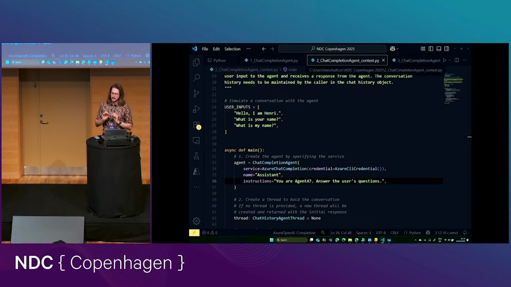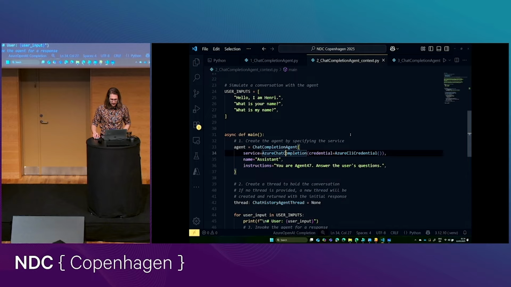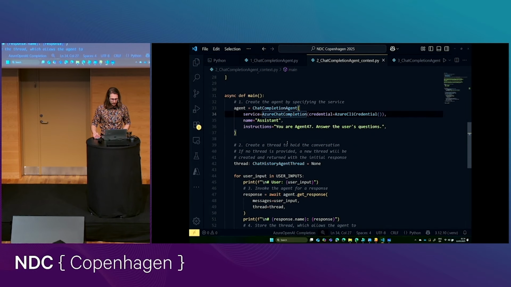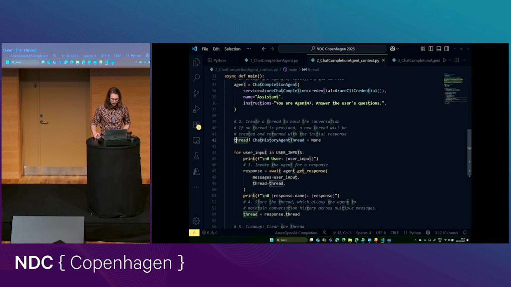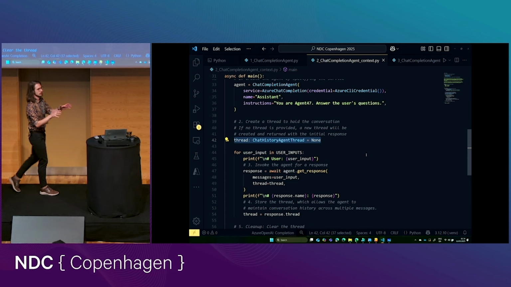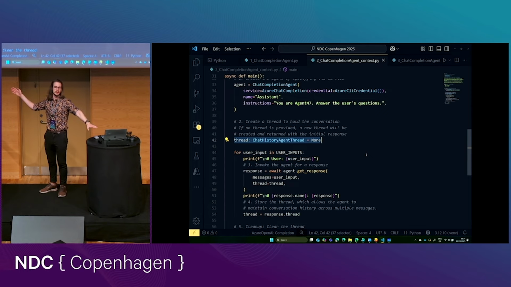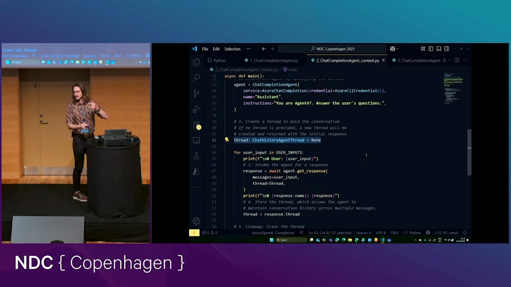Semantic Kernel gives us a nicer, slightly easier way to do this, because so far we're creating this agent exactly like how we did in the previous example. The only difference now is that we are creating a thread. And this thread essentially will contain our message history. And Semantic Kernel manages it for us so that we don't actually have to constantly send this back and forth. Under the hood, if you're looking into what requests are actually being sent from my device to the cloud, it's still the exact same, right?